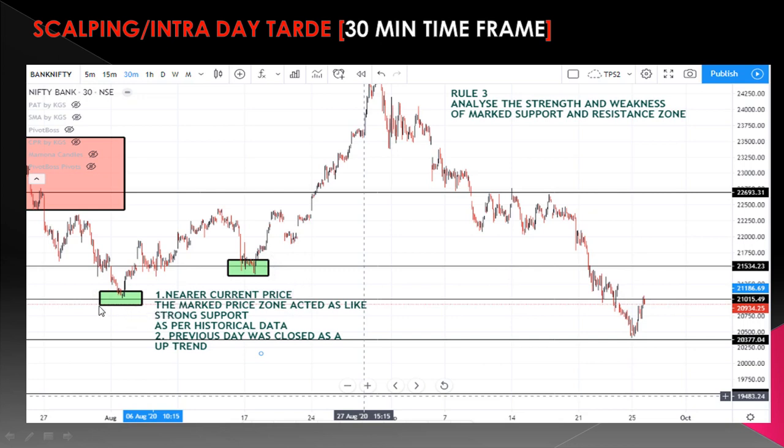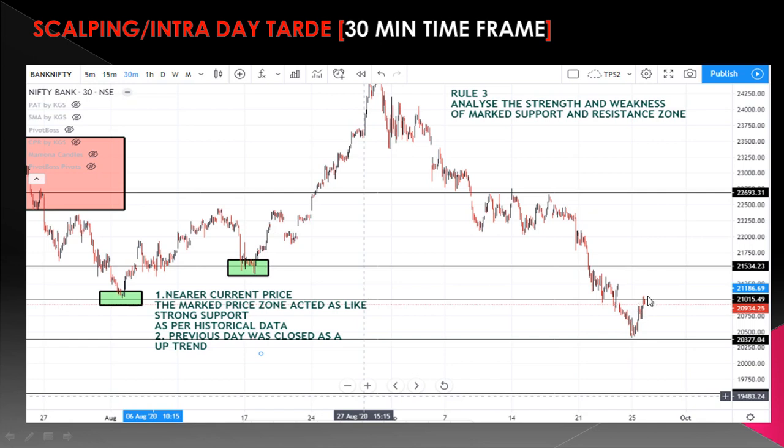See the price zone, first one and second one. Both the first marked price zone and the second marked price zone acted like a support based on the history. There was a downtrend, and when this particular point was tested, the market reversed from downtrend to uptrend. Likewise, there was a downtrend when the market tested this particular zone, and the market reversed from downtrend to uptrend.